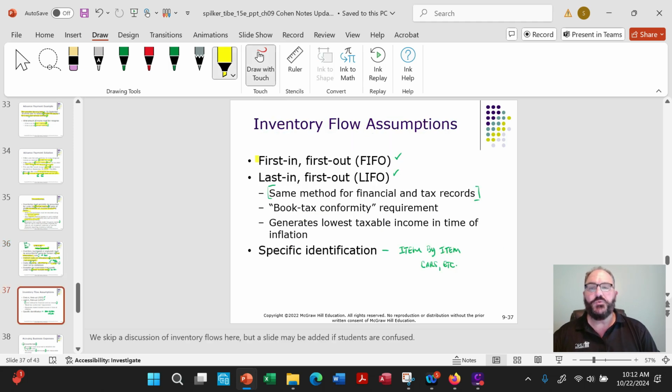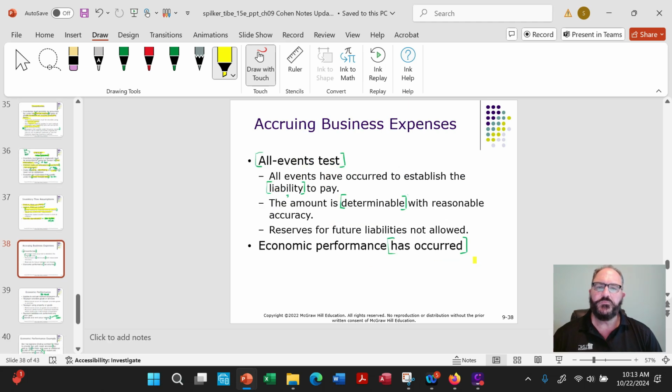Inventory assumptions, I'm sure we know these. First in, first out, last in, first out. By the way, same method for financial and tax record. This is called book tax conformity. And again, you have to use the same method for both tax and financial income. And then specific identification. If you remember this one, it's item by item. Normally for very expensive items, cars, jewelry, things like this. Okay. So again, this is kind of just basic financial accounting stuff here.